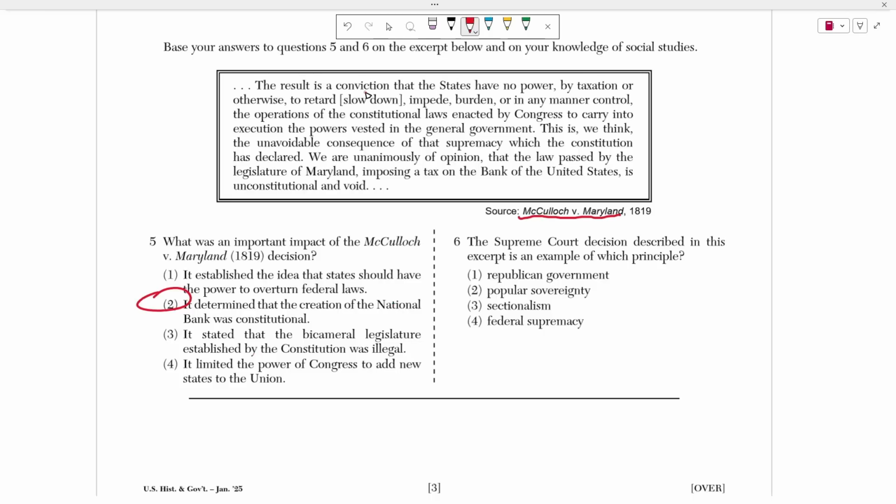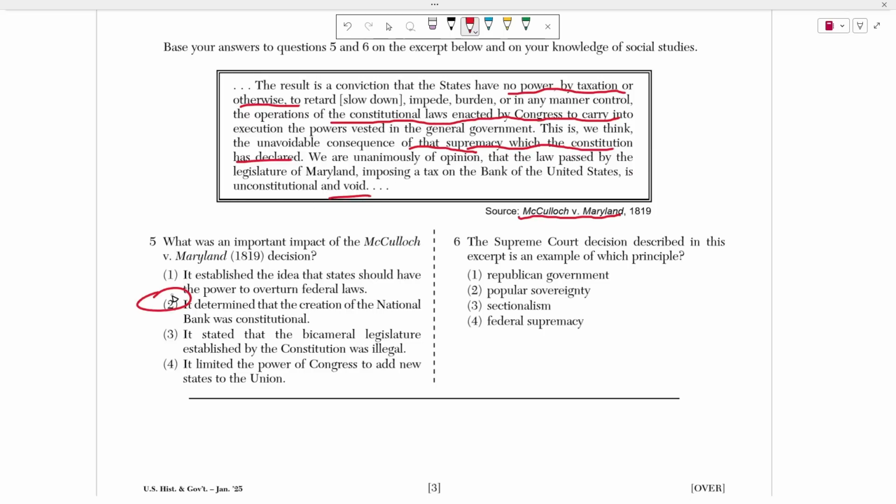It says that the result is a conviction that states have no power, by taxation or otherwise, to slow down, impede, or burden in any manner control the operations of the constitutional laws enacted by Congress to carry into execution the powers vested in the general government. This is, we think, the unavoidable consequence of the supremacy which the Constitution has declared. We are unanimously of opinion that the law passed by the legislature of Maryland imposing a tax on the Bank of the United States is unconstitutional and void.